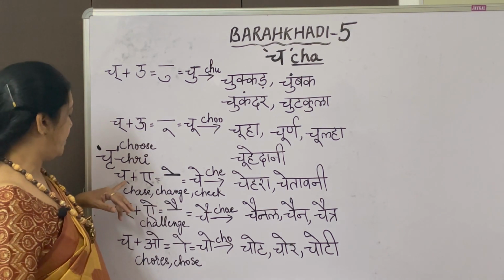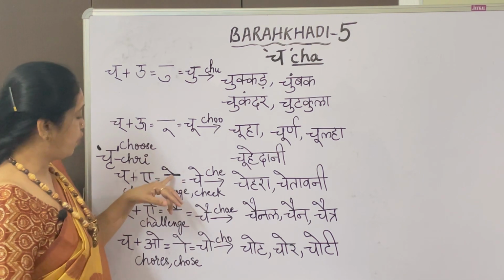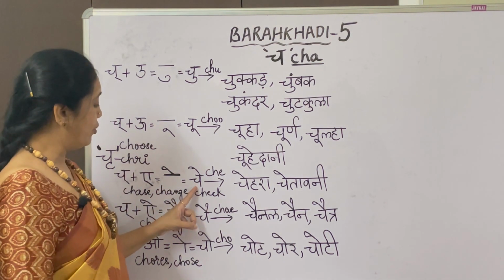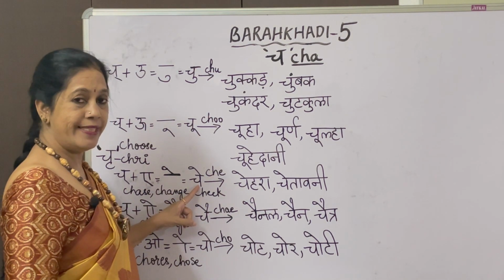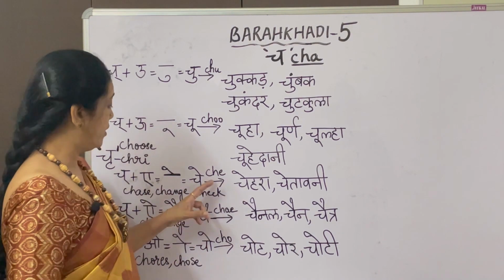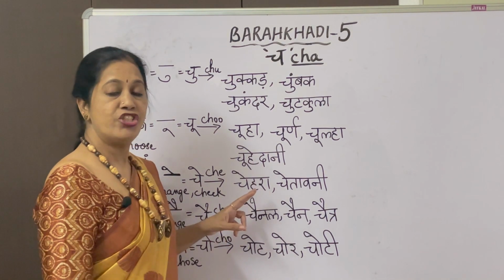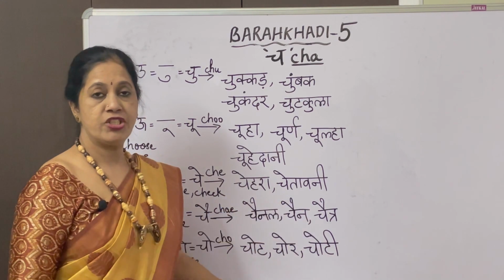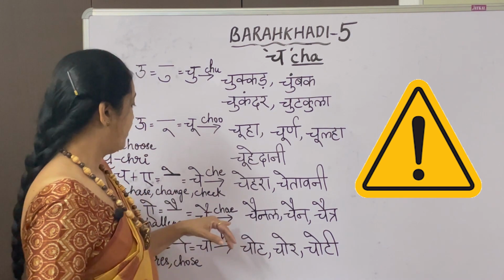Let us go to the next one. It is half letter ch with A matra. The symbol is here, the stroke on top. When you write A, you will have only one stroke, and then when you go to the next letter, with the consonant and the matra together, it is che. The letter A sound, the matra there with one stroke. The first word is chehra. Chehra is face. Chetavni. Chetavni is caution, alert.